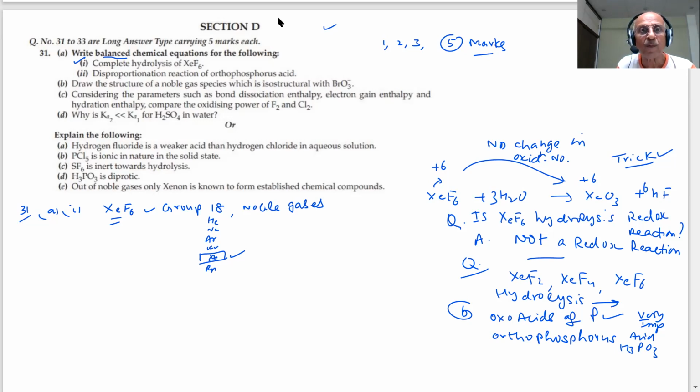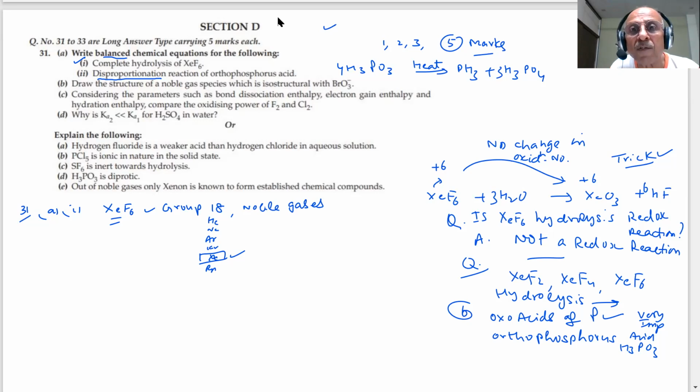What do you mean by disproportionation reaction? Such a question is always given, student. There will be simultaneous oxidation and reduction. So what happens, student? If you heat orthophosphorus acid, you will get phosphine and phosphoric acid. To balance it, student, what you will get is 4H3PO3 giving PH3 plus 3H3PO4. This is the equation.